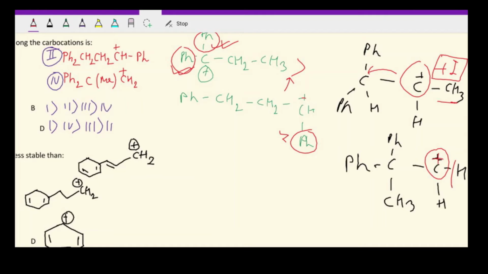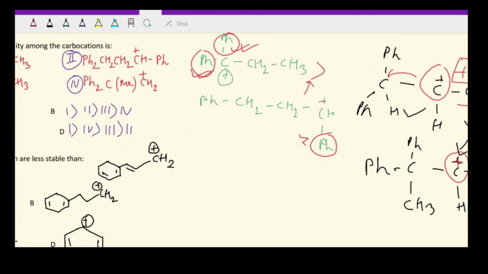So as I've told you in the first class only, I guess, the inductive effect of hydrogen we consider to be zero. So hydrogen won't be able to neutralize the positive charge to that extent or stabilize the molecule. So obviously the previous molecule was much more stable as compared to this one. However, we have to compare amidst all these 4 molecules.